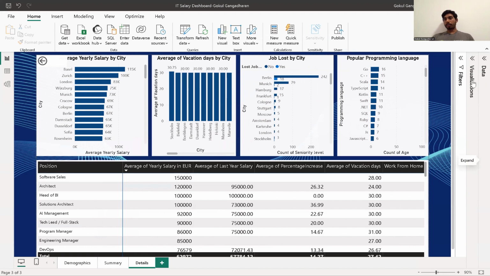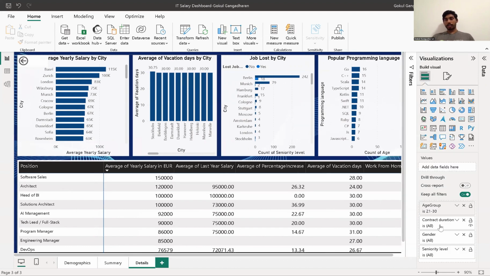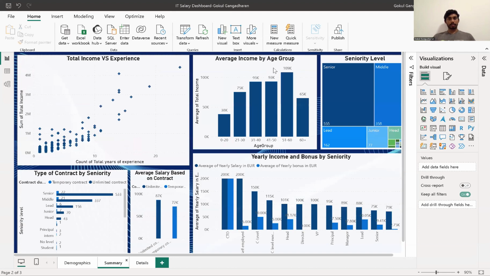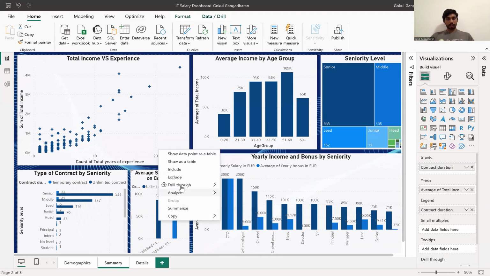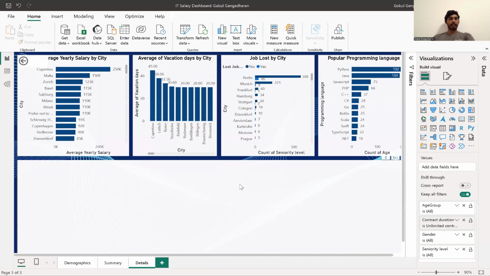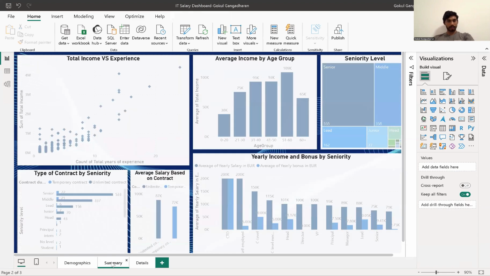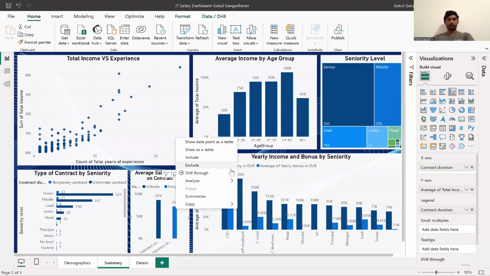Now if you move on to the second drill down, that's based on contract duration. Yes, please. I can just see the data of the people who are working on an unlimited contract. So if I click the details of that, this shows the statistics of only the permanent employees and not the contract employees. I'll just look at the details of the contract employees instead.